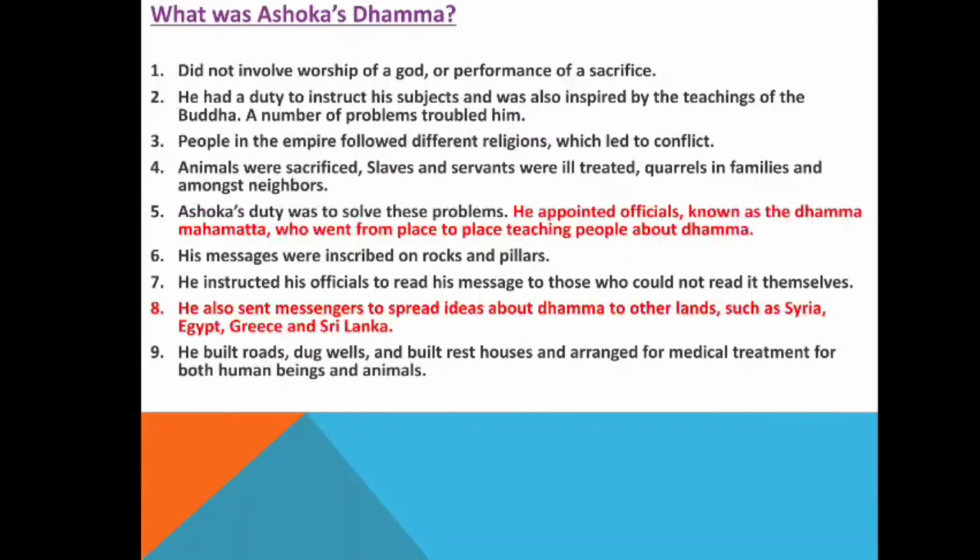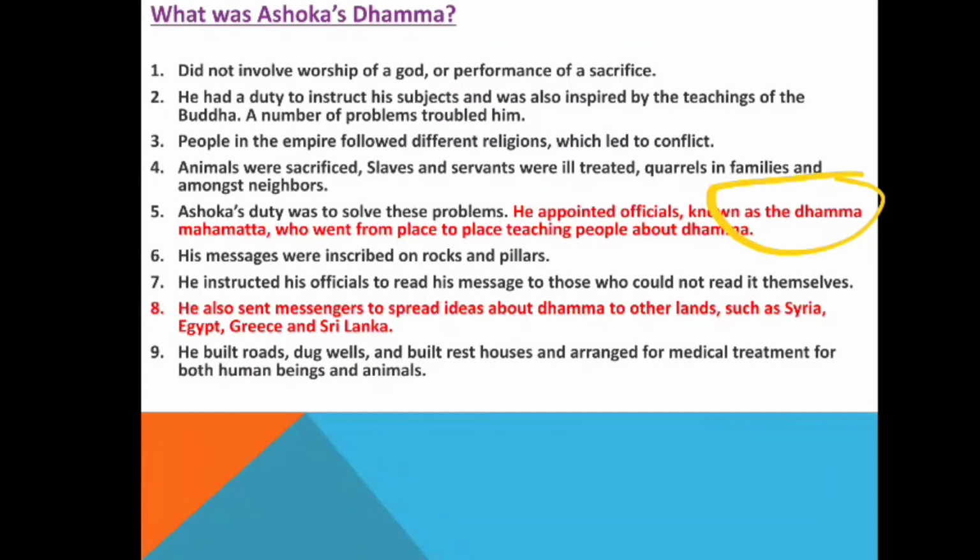So he appointed officials known as the Dhamma Mahamata. We can say that the Dhamma Mahamata went from place to place teaching people about dhamma. To solve these problems, the animals sacrificed, the slaves and servants ill-treated, quarrels in the families and lots of conflict because of religion, he appointed these officials who went from place to place teaching people to follow the dhamma, what the concept of dhamma is, all these things.